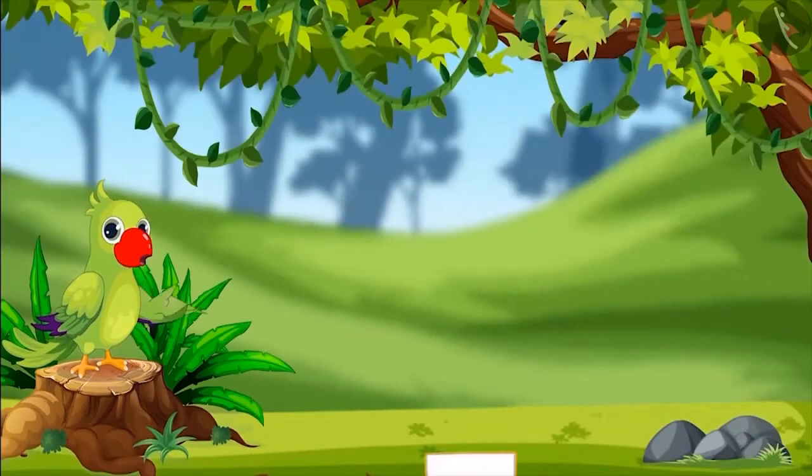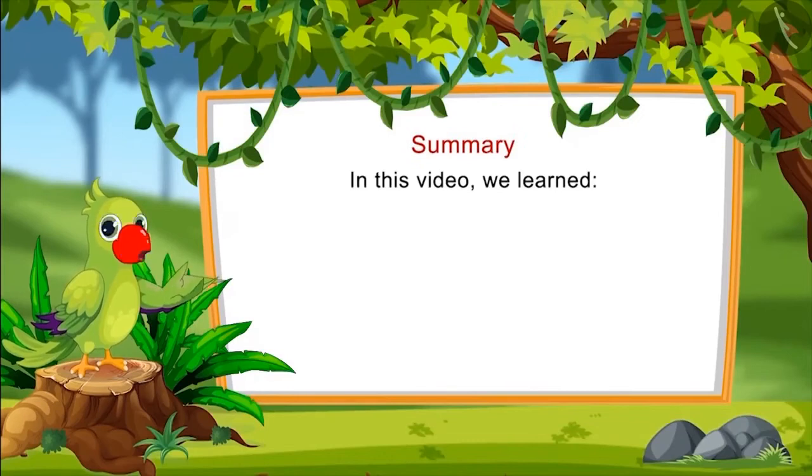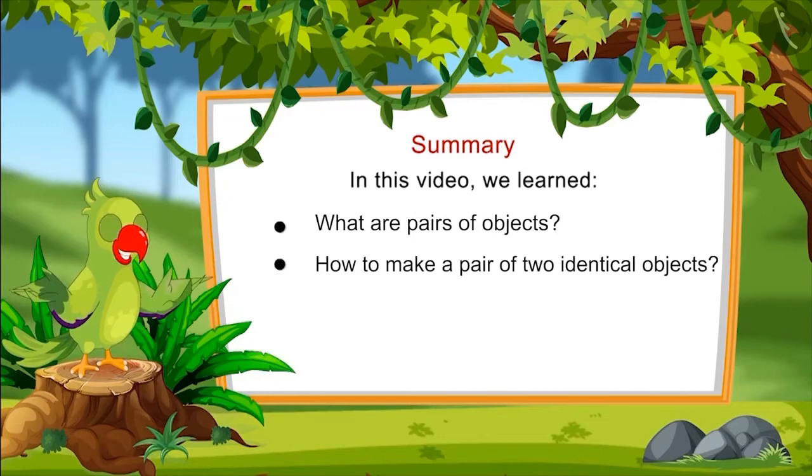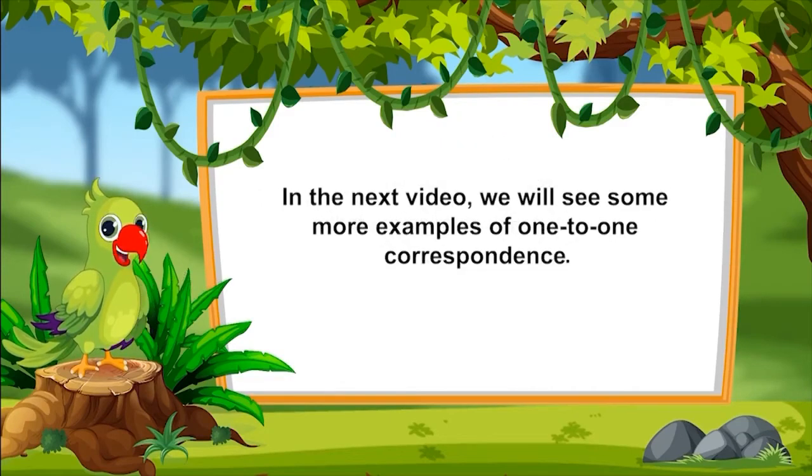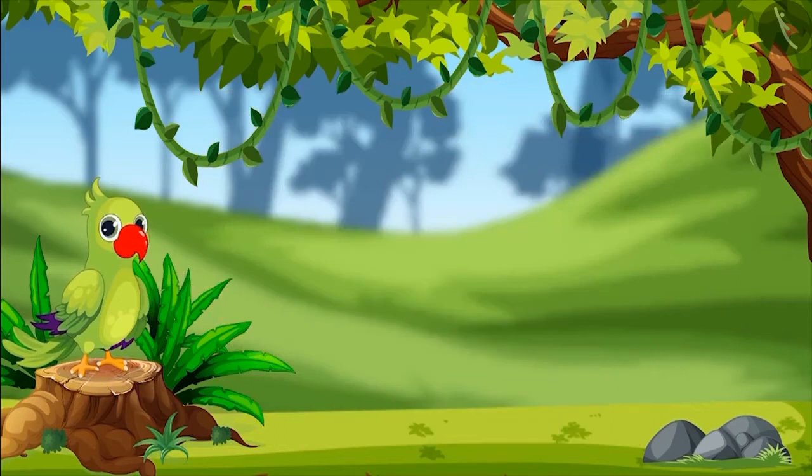That's all for today. In this video, we learn what are pairs of objects, how to make pair of 2 identical objects, and the process of making pairs of objects is called one-to-one correspondence. In the next video, we will see some more examples of one-to-one correspondence. Till then, bye friends.